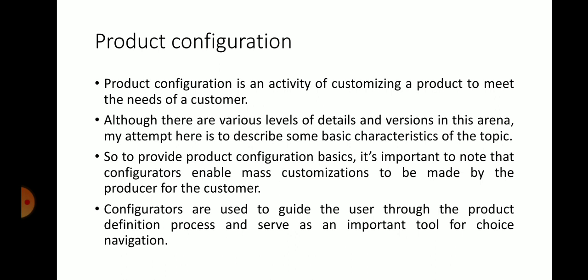It is nothing but an activity of customizing a product or morphologically changing a product according to the need of a customer. That is the definition. Although there are various levels of details and versions in this arena, our attempt here is to describe some basic characteristics of the topic.